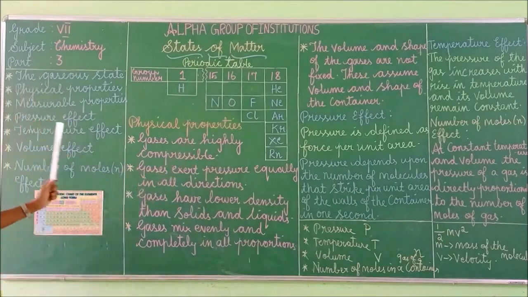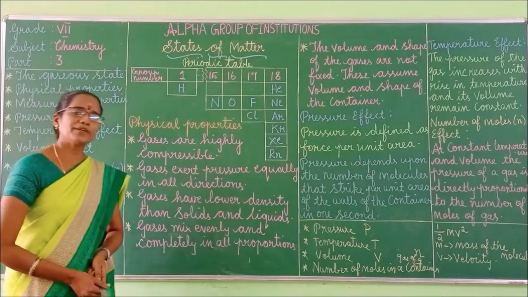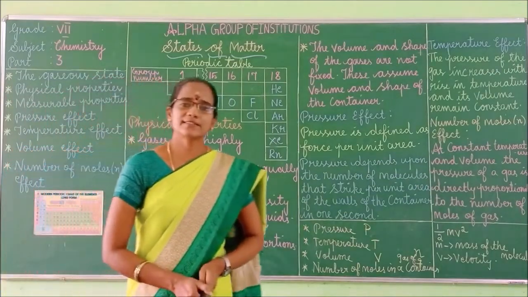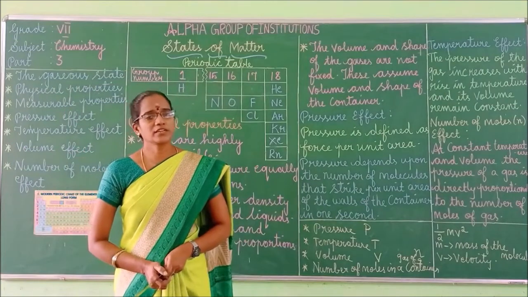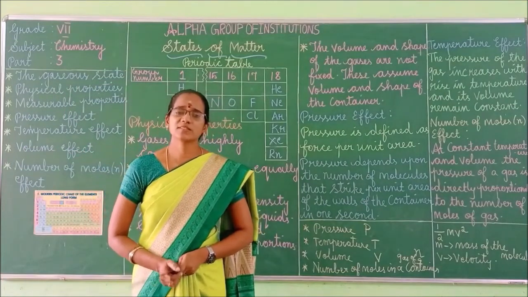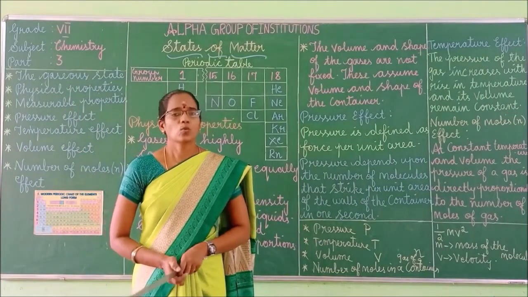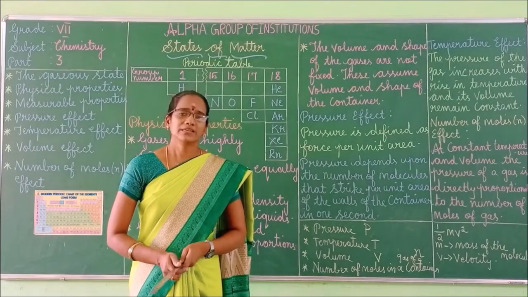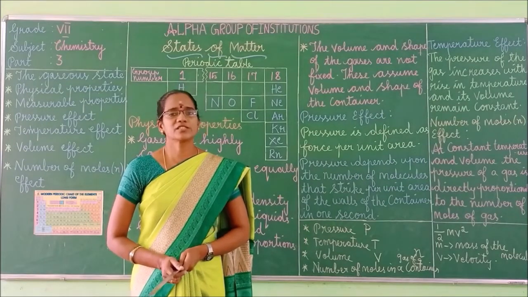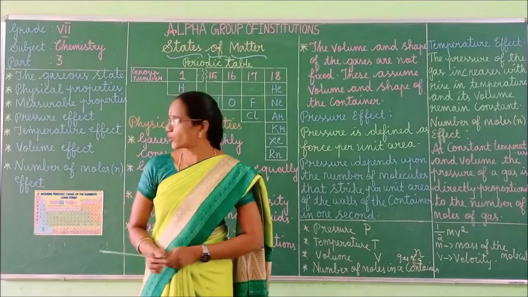Next we discussed the measurable properties. The gaseous state can be expressed in terms of 4 parameters, that is pressure, volume, temperature, number of moles. These parameters are called the measurable properties.